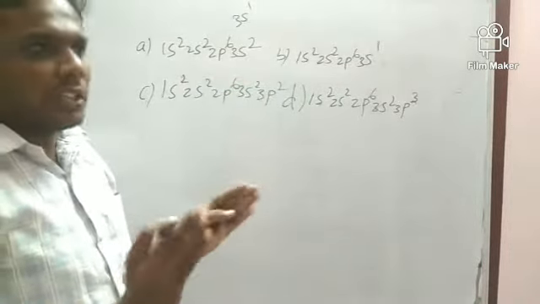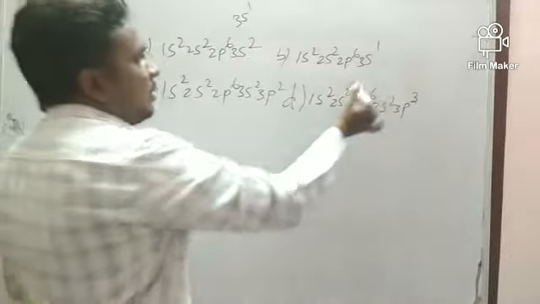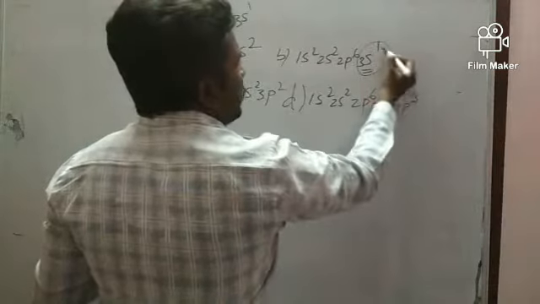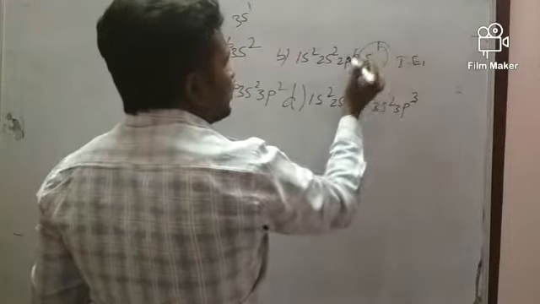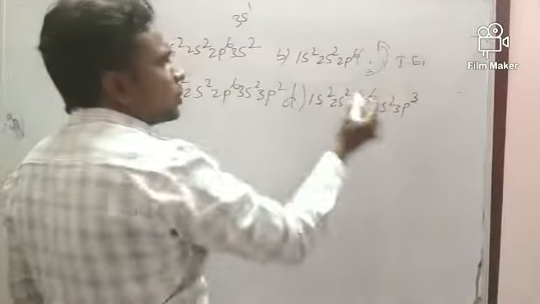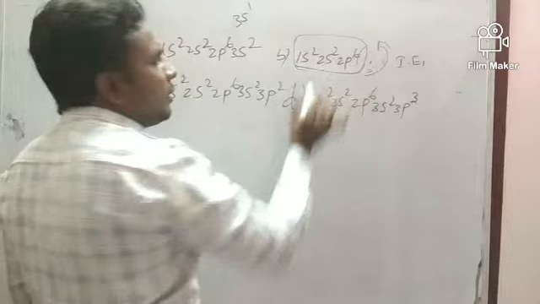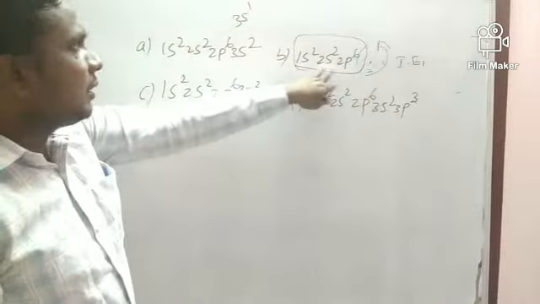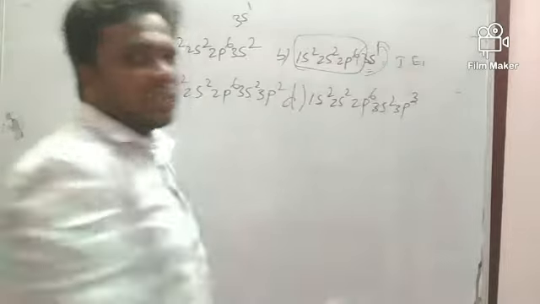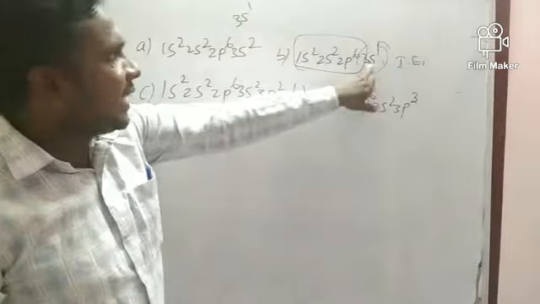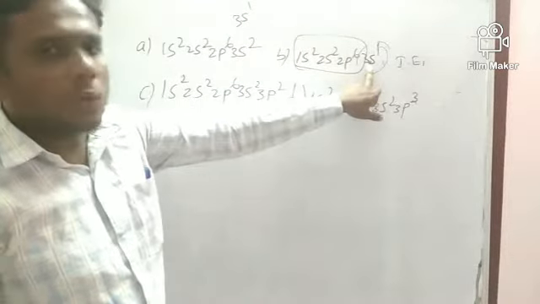Now coming here, this is 3s1. Suppose I have removed the first electron; what will happen? The s orbital will be going out, and we will be getting a fully completed orbital. Removing the first electron from 3s1 is very easy because it is an incomplete orbital, so it can be removed easily.